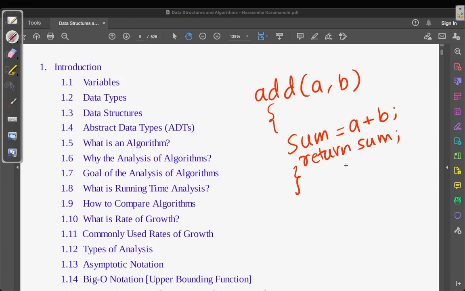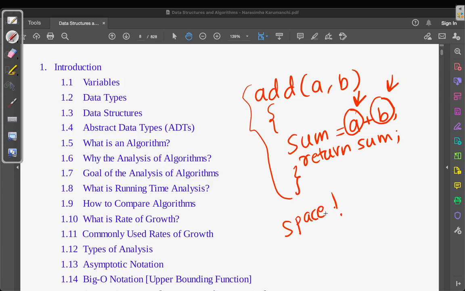So what kind of optimization can we do in this algorithm? Although this is a very simple algorithm, we need to analyze the number of steps and the number of variables used in the algorithm. Here two variables are used, so there is some amount of space being used by the machine which you are programming in.